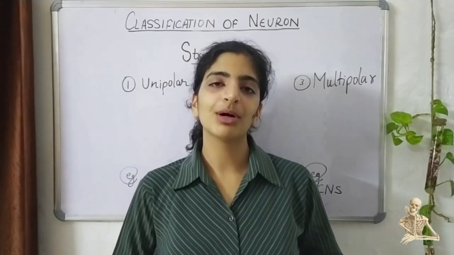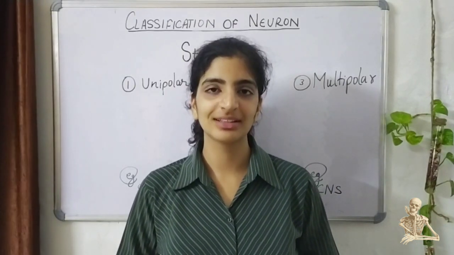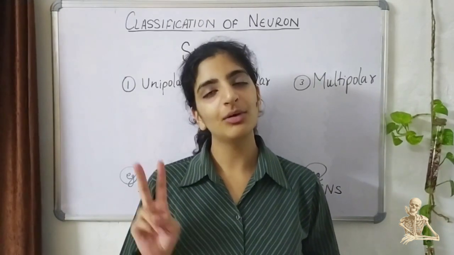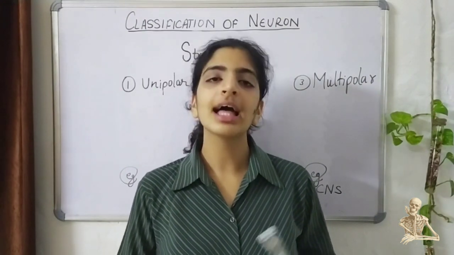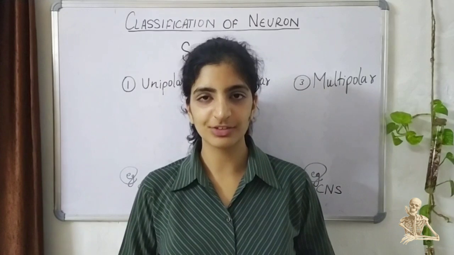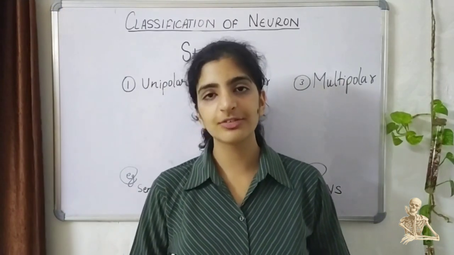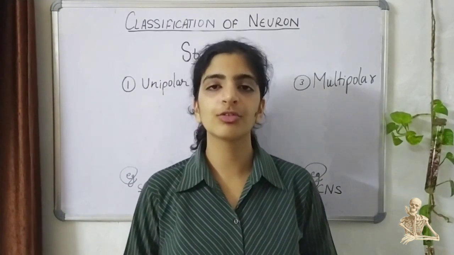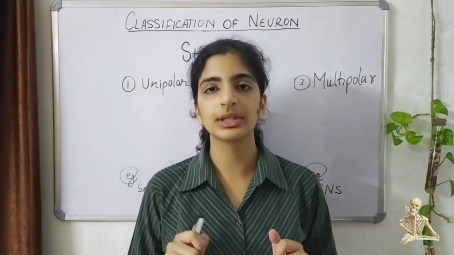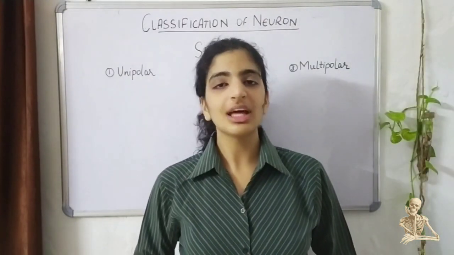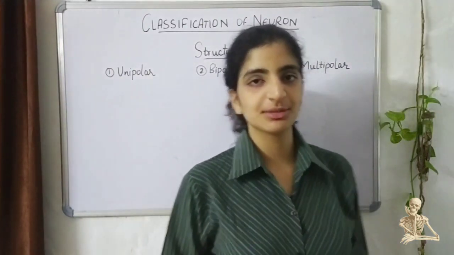Now we are going to talk about the classification of a neuron. A neuron can be classified on two bases. The first one is the structural classification and the second one is the functional classification. The structural classification depends on the structure of the neuron, majorly their axons and dendrites and their orientation. So structurally, a neuron can be divided into three major types.